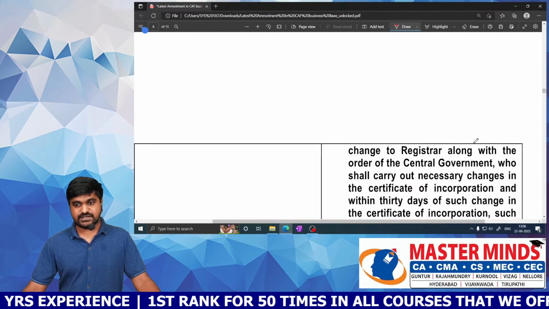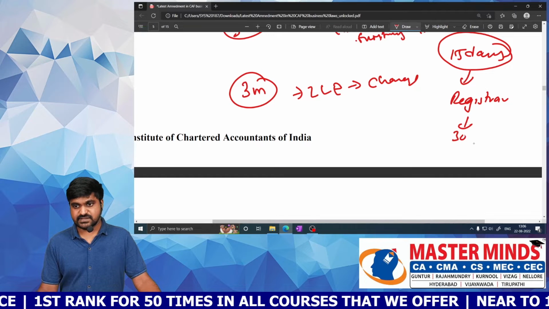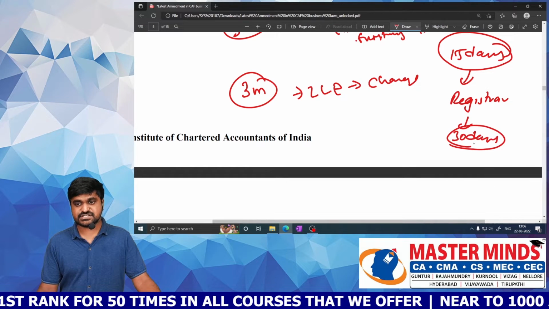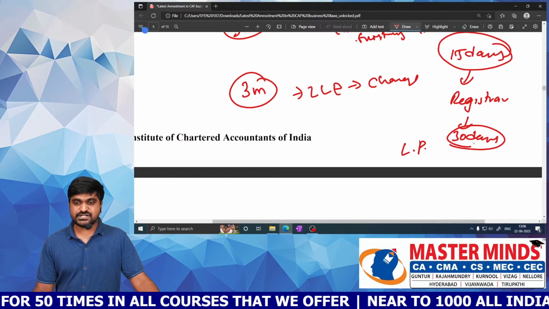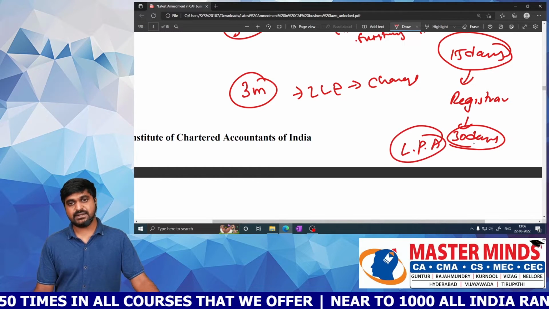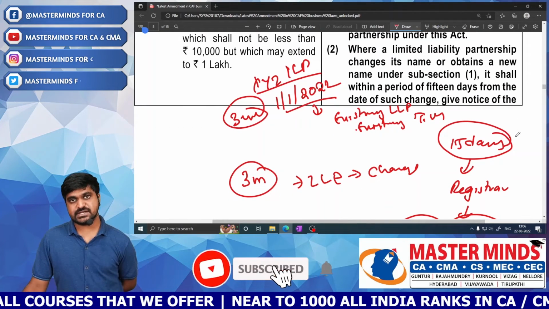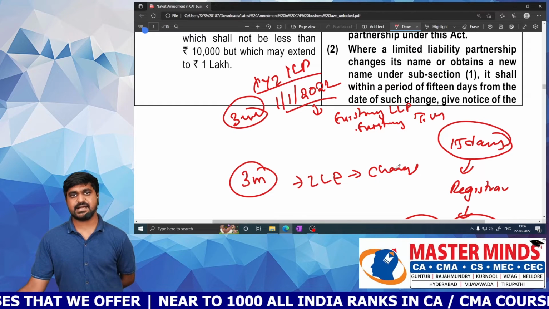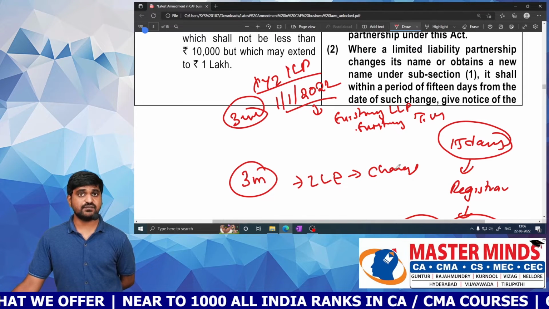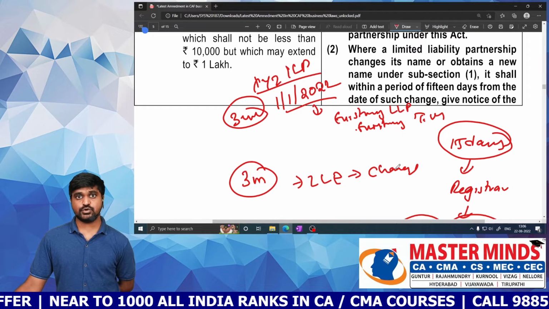And after getting the certificate of registration, within 30 days of receiving the fresh registration certificate, the LLP needs to update the LLP partnership agreement. Sir, what happens if the LLP fails to change the name? Then definitely it is going to affect the existing LLP or existing company or existing trademark of a registered proprietor. Then how is the central government going to deal with it?